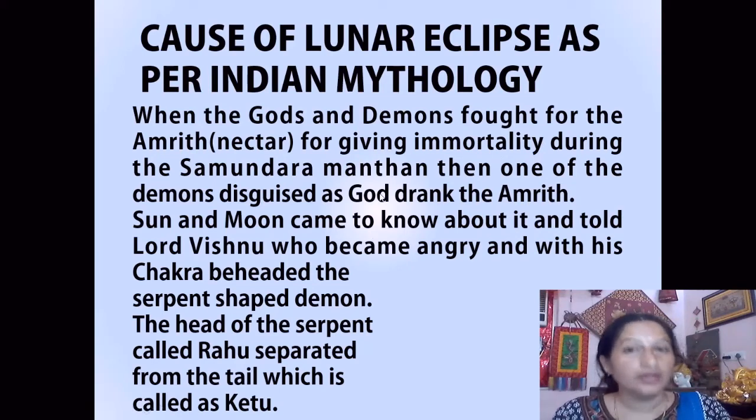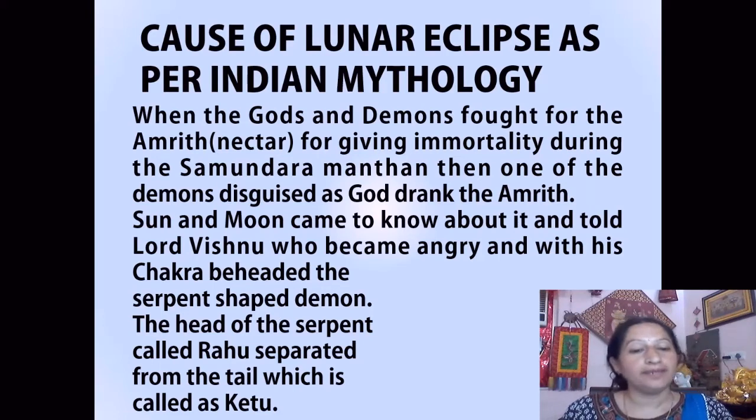So the story goes that there was a demon who knew that the gods were not going to give them Amrit. So he disguised himself as a god, went to the gods' side and drank the Amrit. But it was known by the Sun and Moon. The Sun and Moon came to know about this and told Lord Vishnu. So Lord Vishnu became very angry and with his chakra, which he holds in his hand, he beheaded the serpent-shaped demon.